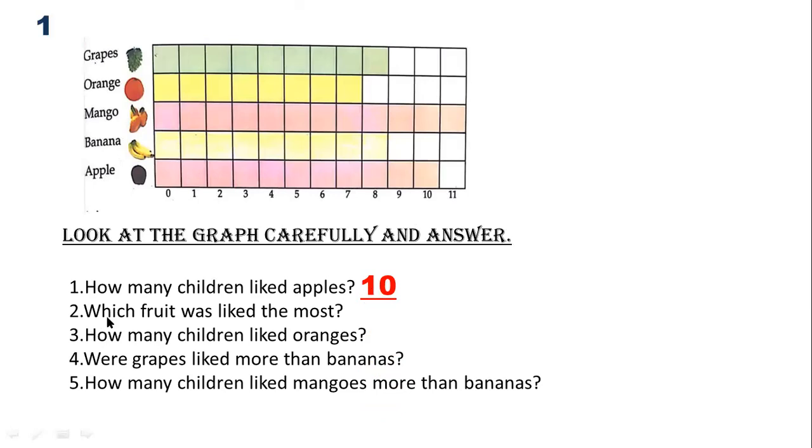Let's see the next question. Which fruit was liked the most? What is the meaning? The most means how many people like which fruit more? And the most is mango. If you can see, 11 people liked mangoes. So, which is the fruit which was liked the most? It was the mangoes.